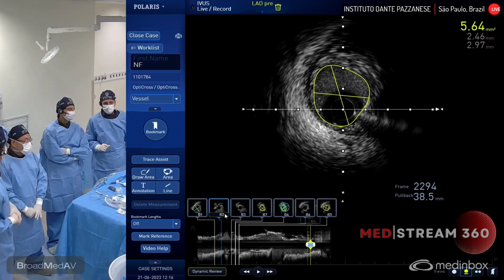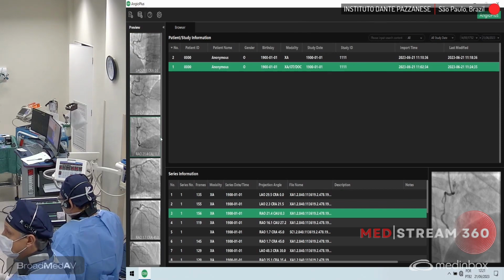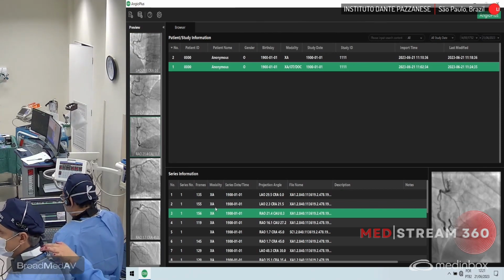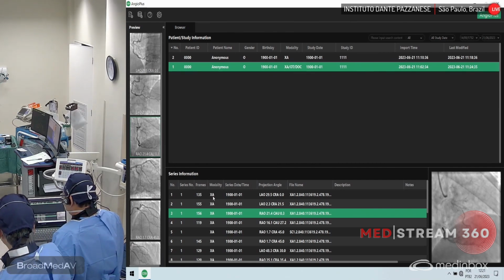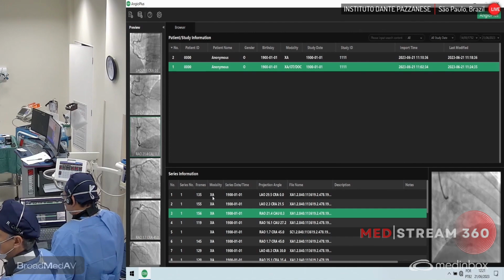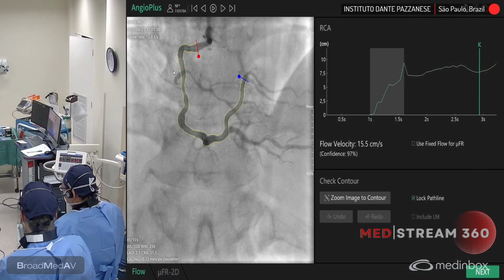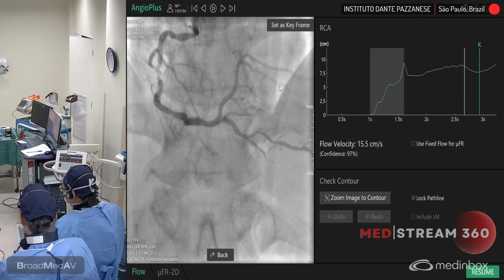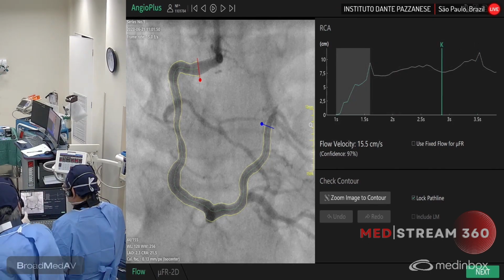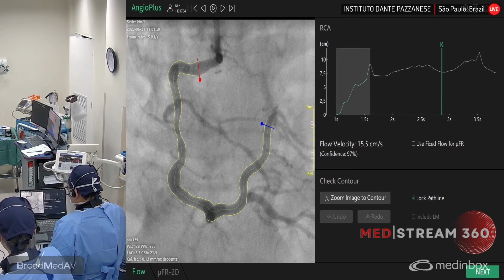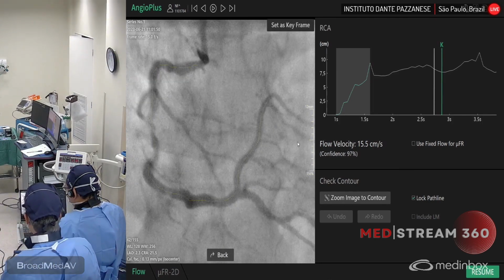So what are you going to do now? I would suggest that Louis now shows the FFR. This computer is inside the cath lab, integrated with the system. Once you acquire the angio, you already have the images in the computer, and you can select the image. That's what Louis is doing right now. He recognized the vessel here, and you can choose the frame that you want. You can do the measurements. So you see, folks, how good this vessel contour detection is? It's very, very consistent. Everything was automatic. Yes, everything.